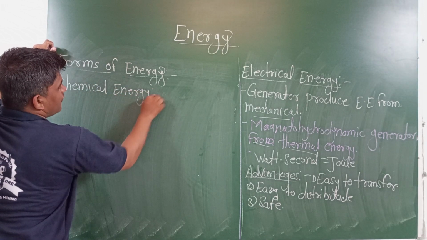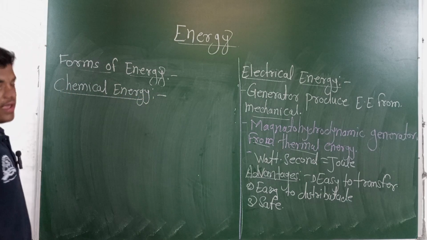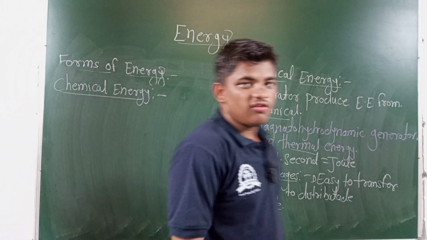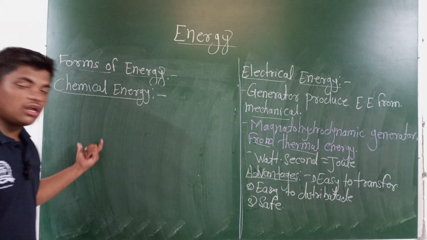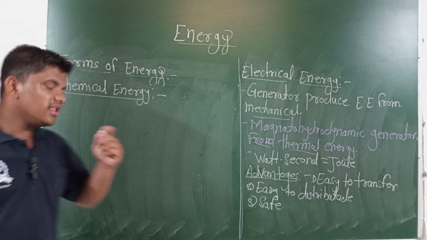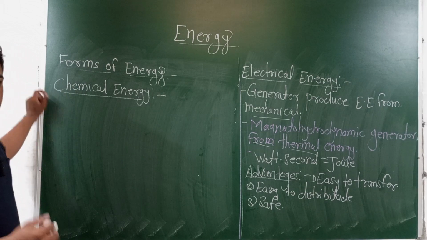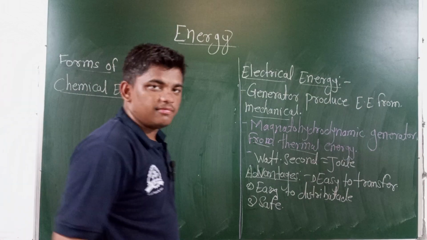Chemical energies are also called secondary or intermediate stage energies. This energy is an intermediate stage of energy. When chemical reactions happen, in exothermic and endothermic types of reactions, some energy will be emitted or some energy is absorbed.